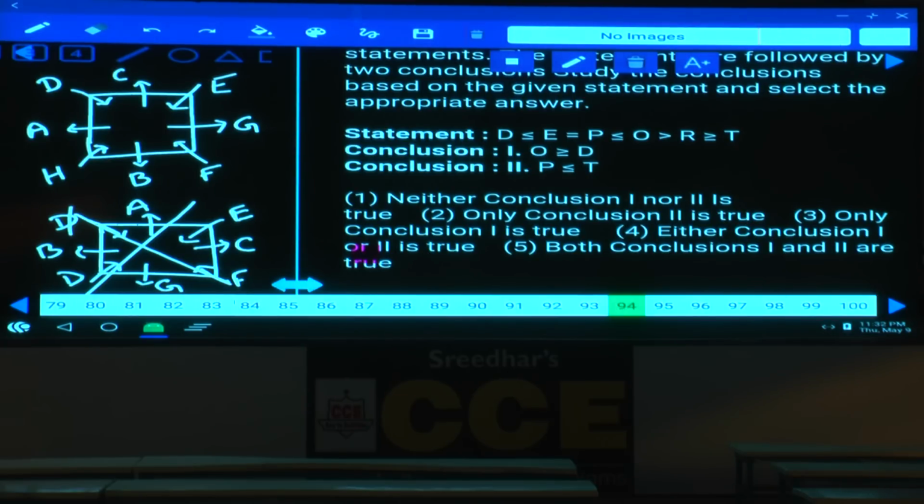Then 94. Now in this 94, O and D. D lesser than or equals to O, O greater than or equals to D, definitely true, isn't it? Now P and T, the relation between P and T, no relation, hence only one follows, choice 3.